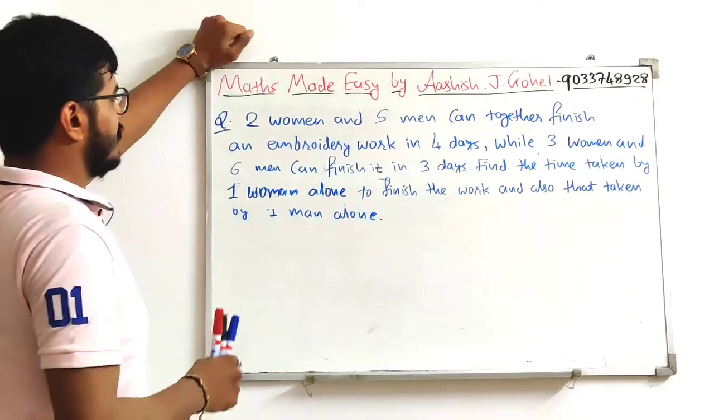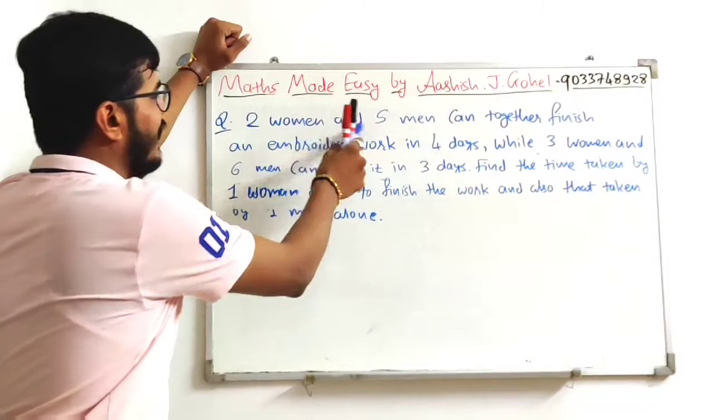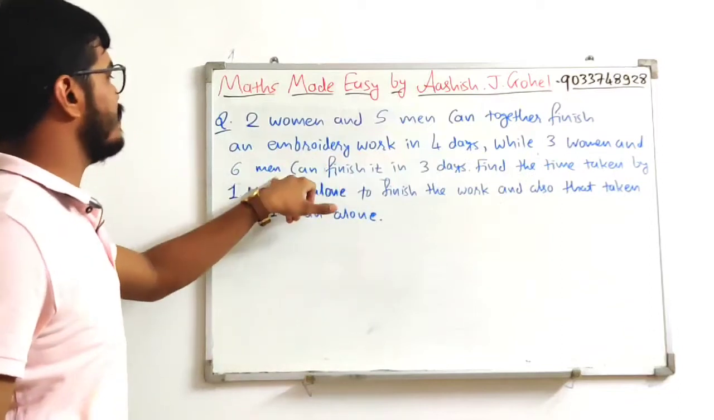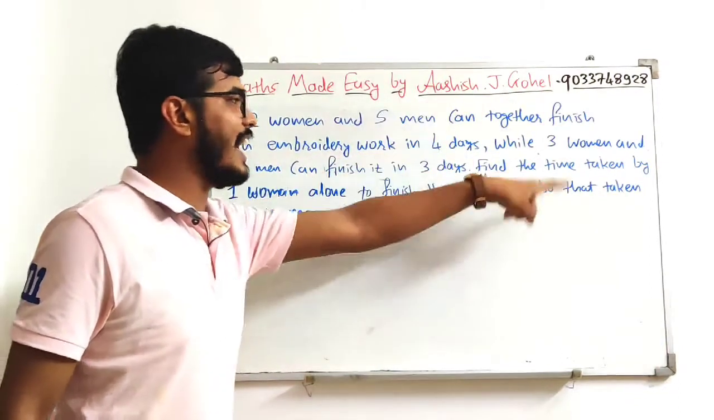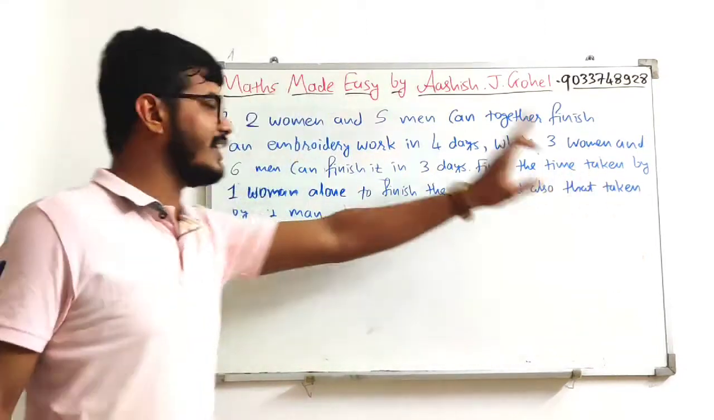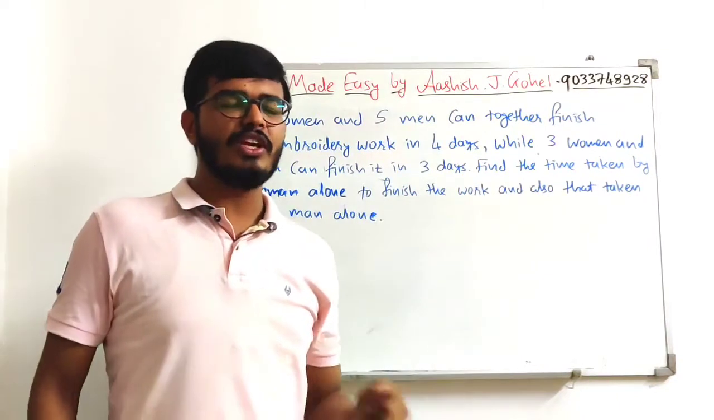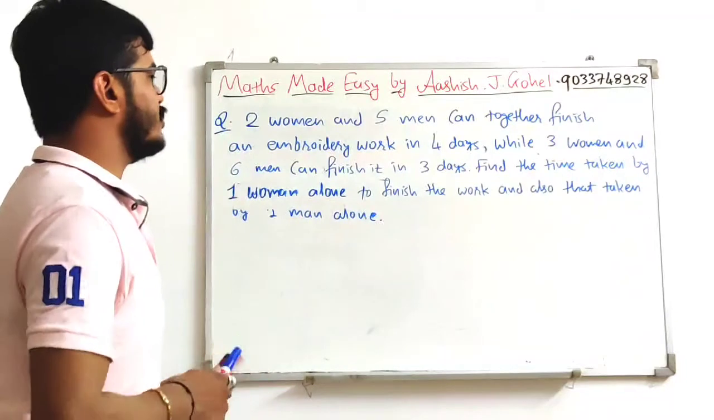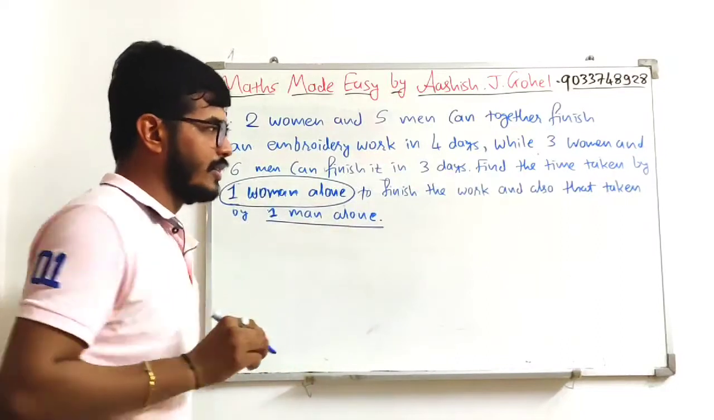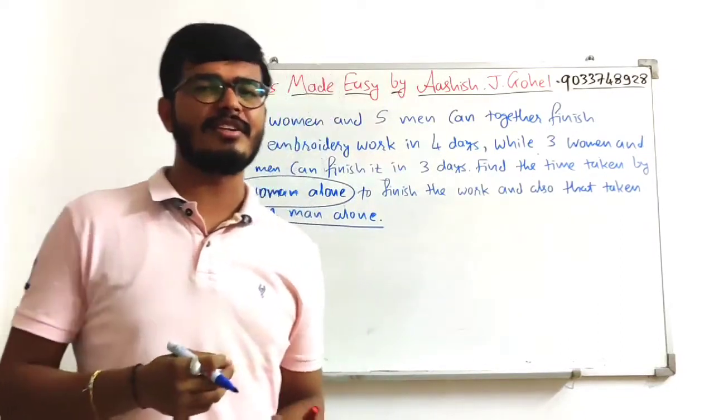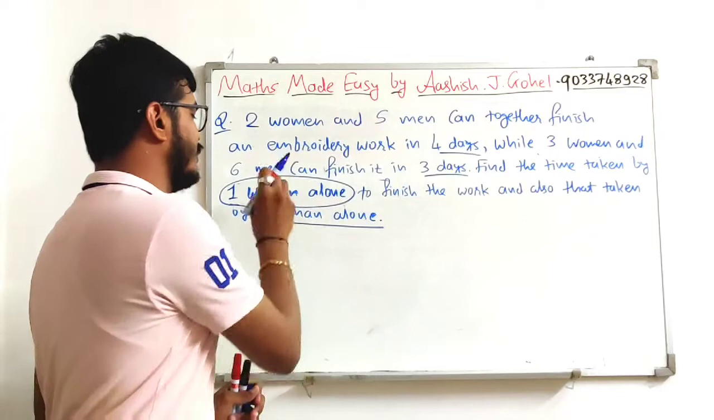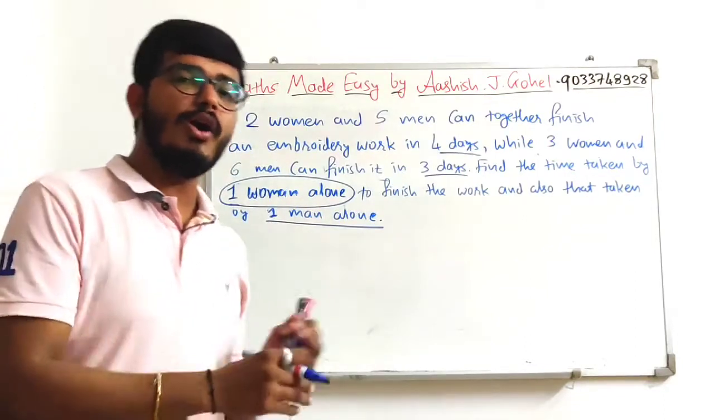Okay. So the question here is: two women and five men can together finish an embroidery work in 4 days, while three women and six men can finish it in 3 days. Find the time taken by one woman alone to finish the work and also that taken by one man alone. Okay? So, first we need to think about what we need to find out: one woman and one man alone will finish the work in how many days. Time taken here is given in terms of days. So in how many days can one man or one woman finish all the work.